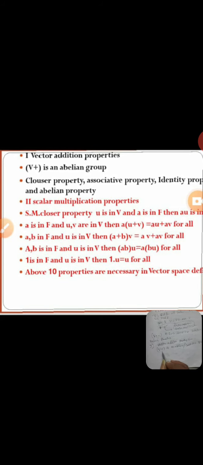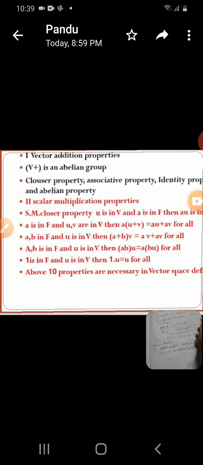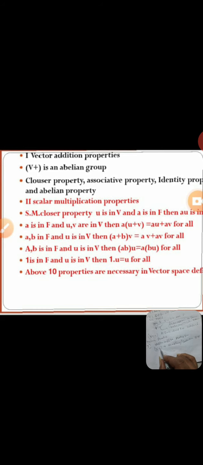V plus, here plus is on V only. It is also called vector addition. It is an inner binary operation. Scalar multiplication is called an external binary operation. Vector addition is called an inner binary operation. Here V is the set of all vectors and plus is a binary operation. With respect to plus, V plus must be an abelian group. Under an abelian group, how many properties are gathered here?